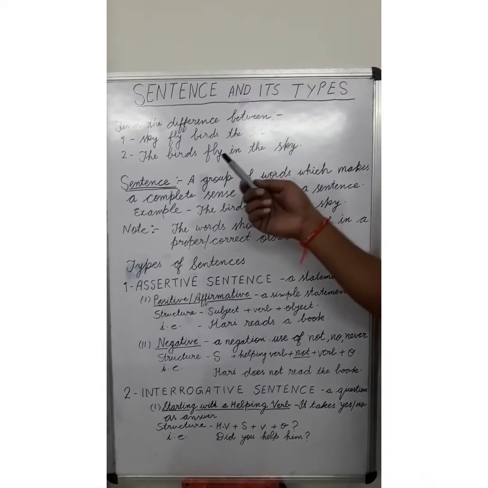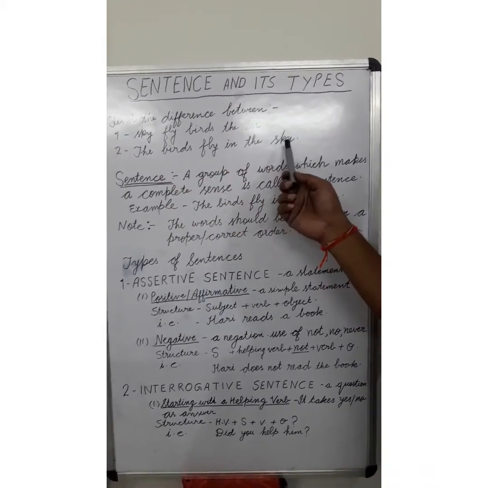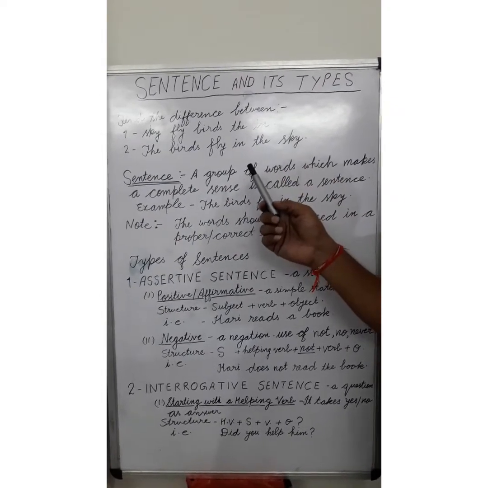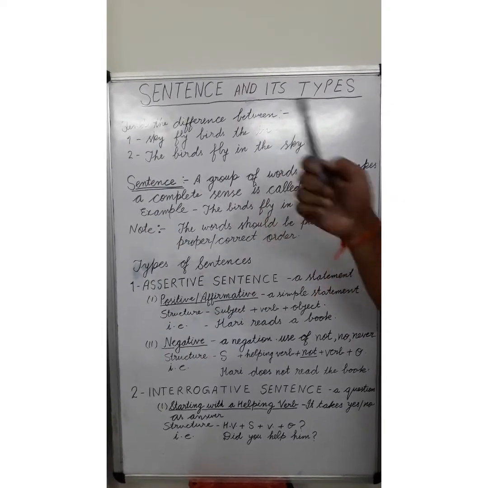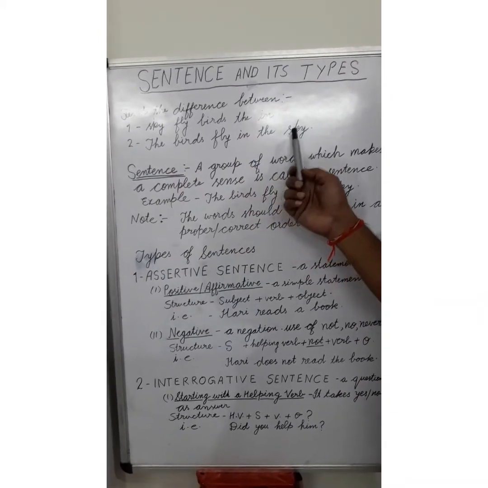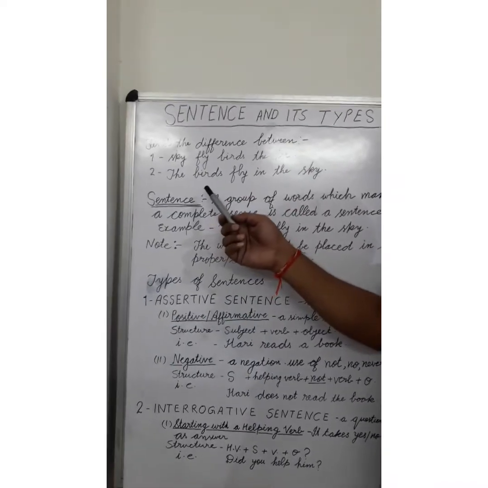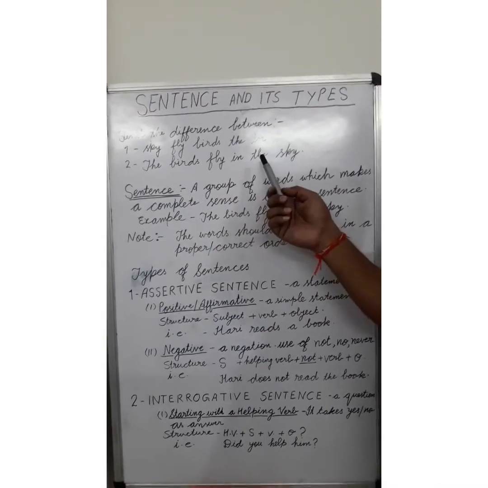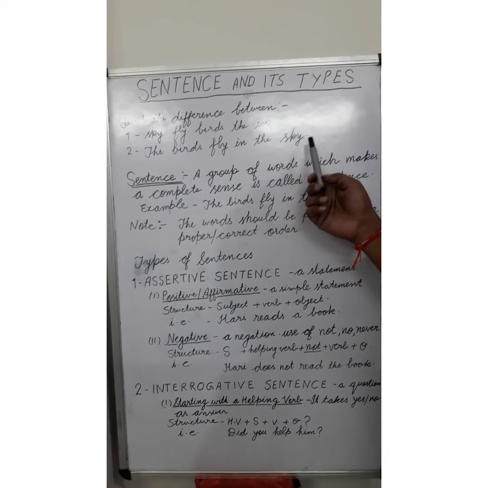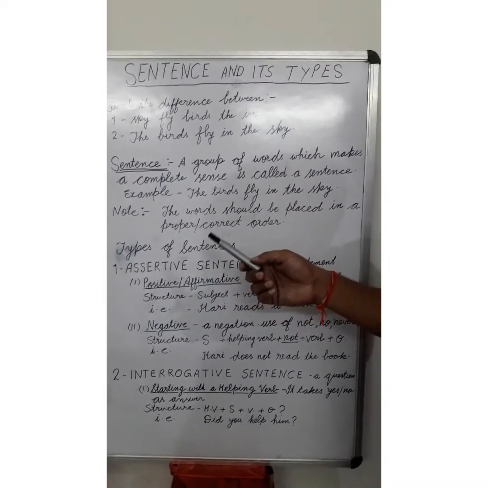So we have seen here that in the second group of words, two conditions have been fulfilled. The first condition is that it is a group of words, and the second condition is that this group of words makes a complete sense. So, what is the definition of a sentence?